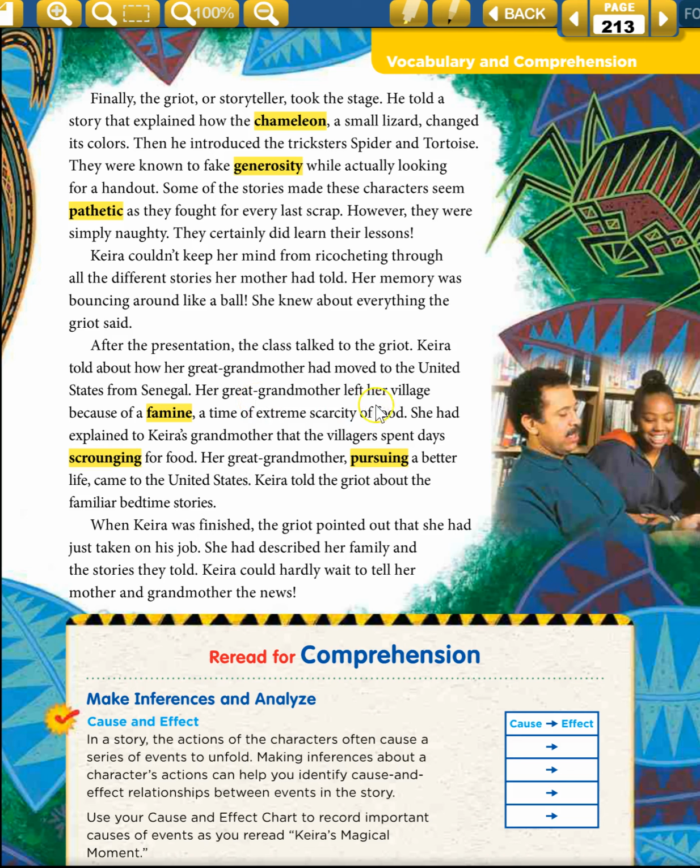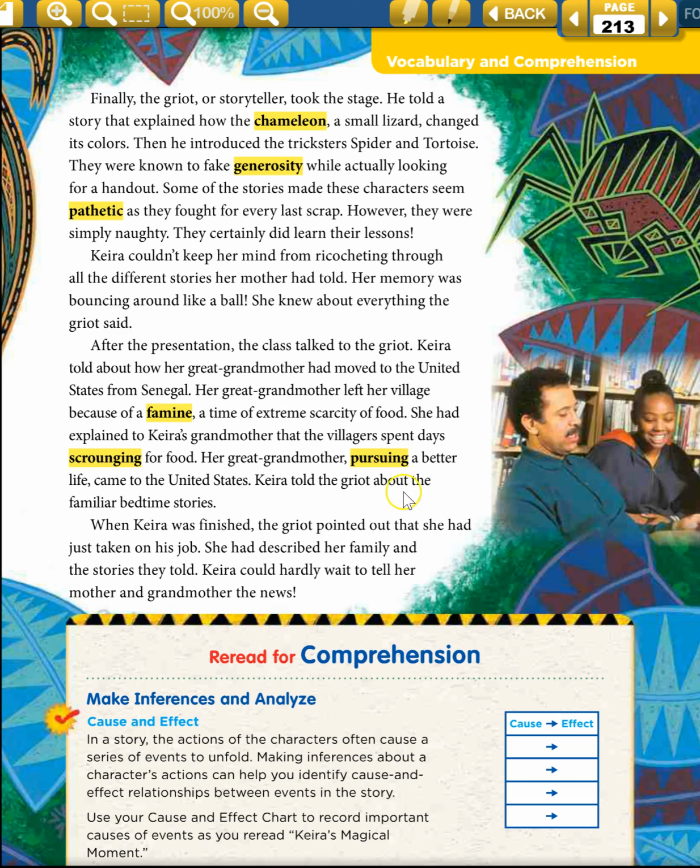Her great-grandmother left her village because of a famine. Here's a restatement again. So we have famine, comma, a time of extreme scarcity of food. So famine means a time of extreme scarcity of food or very little food. She had explained to Keira's grandmother that the villagers spent days scrounging for food. So scrounging, again, they spent days looking for food or trying to find food. Her great-grandmother, pursuing a better life, came to the United States.